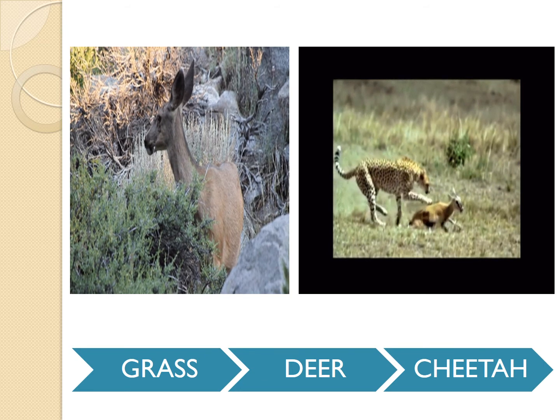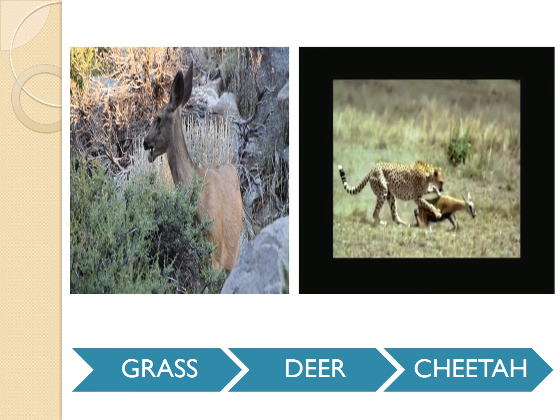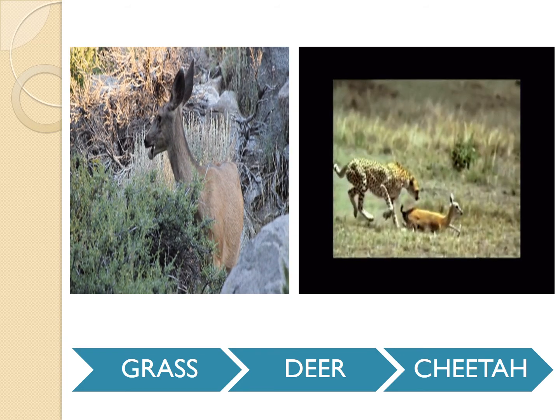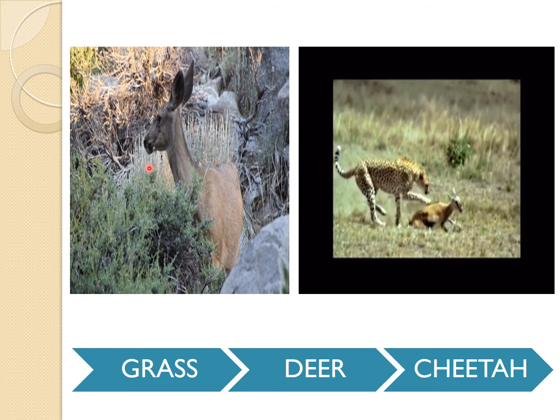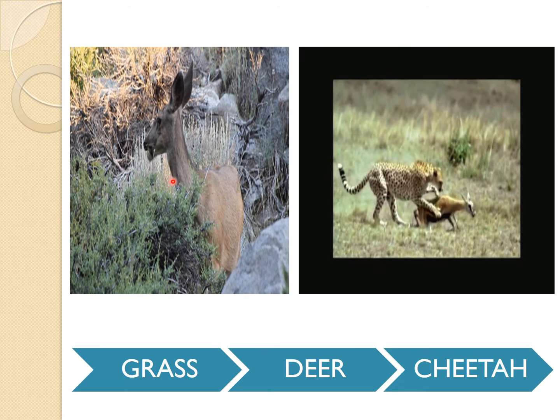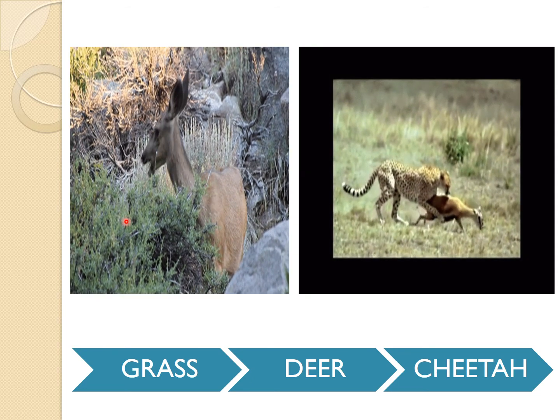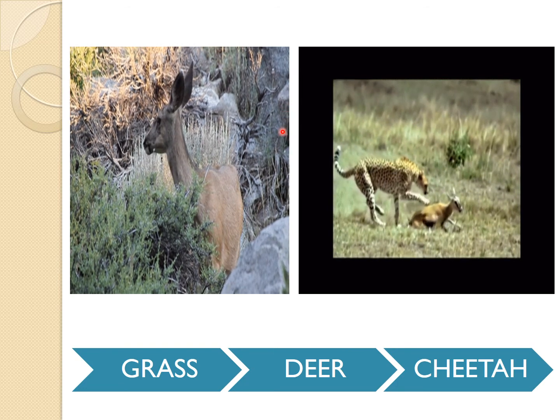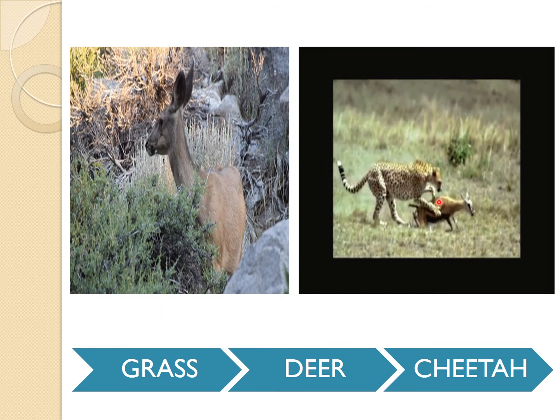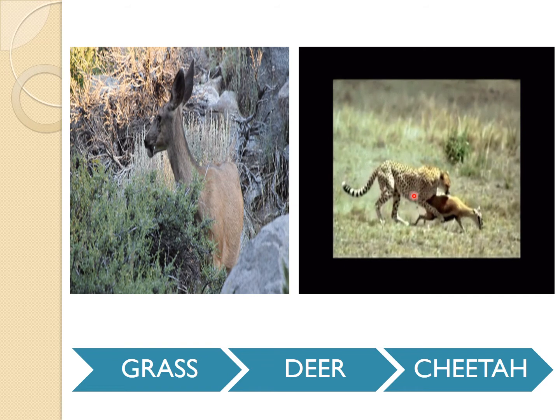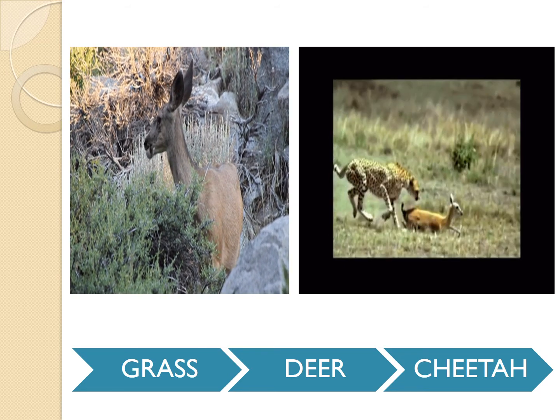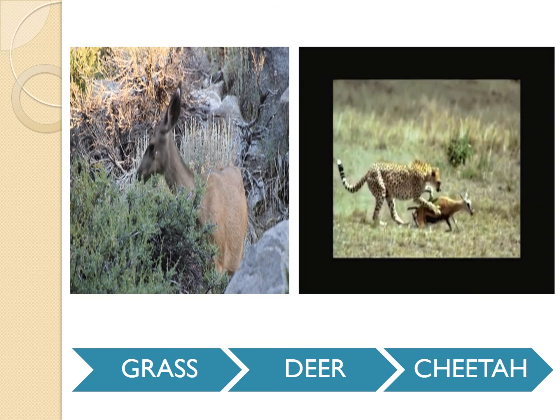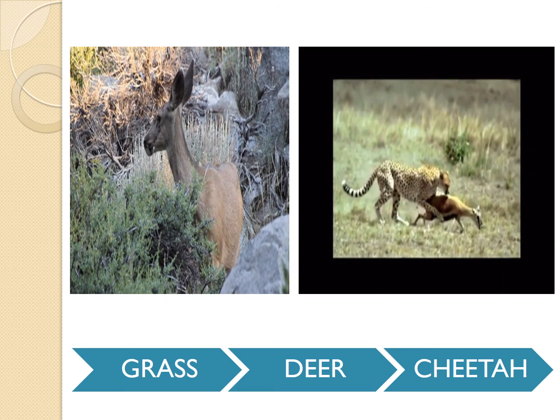In holozoic nutrition, food may consist of plants, animals, and parts of plants. Here you can see in the first picture a deer eating grass, so grass is the food for the deer. In the next picture, the deer itself is food for the cheetah. So food may consist of a part of a plant, plants, and animals.